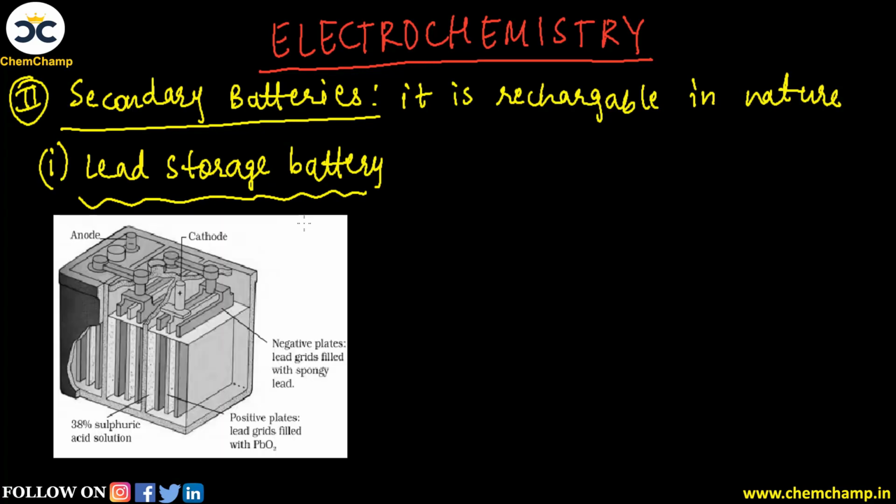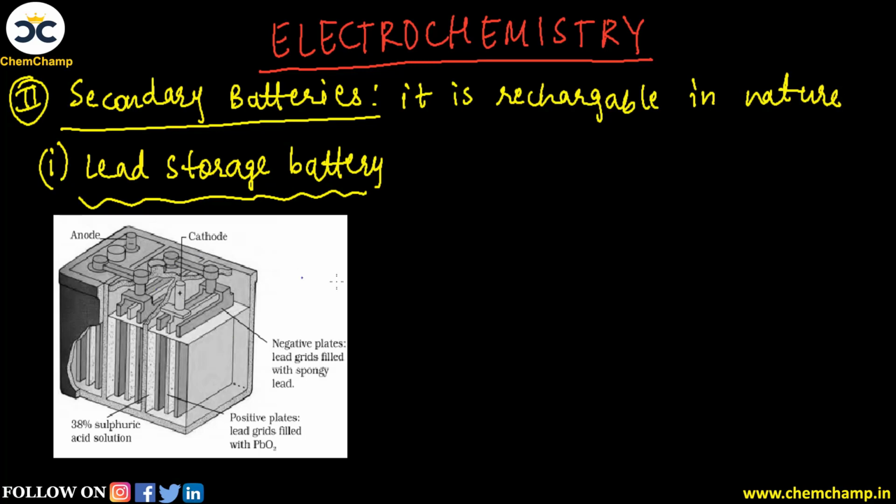Now in the lead storage battery, you can see it is first of all a secondary cell which is rechargeable in nature, and it is commonly used in automobiles. Let's see the construction. It consists of anode and cathode, where the anode is made up of lead along with spongy lead coating.